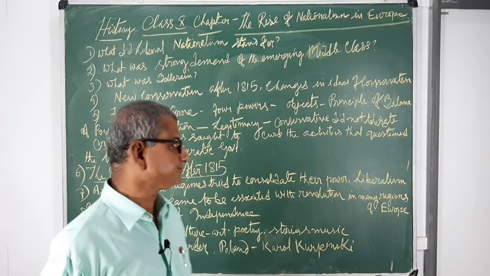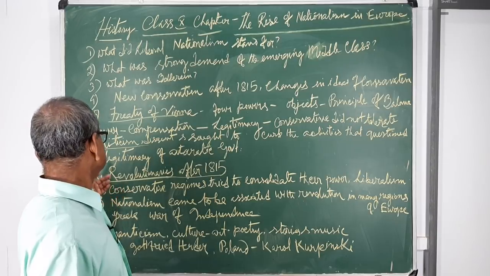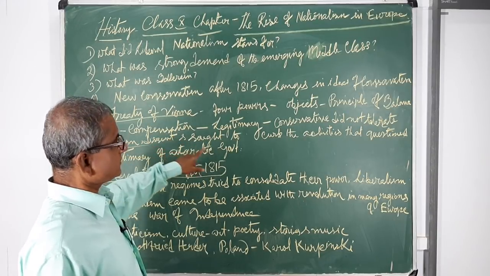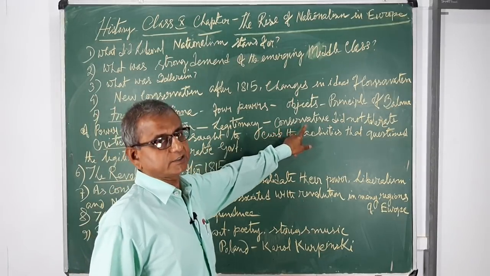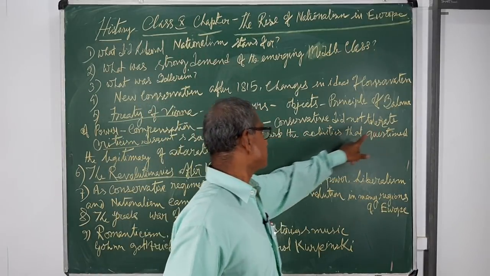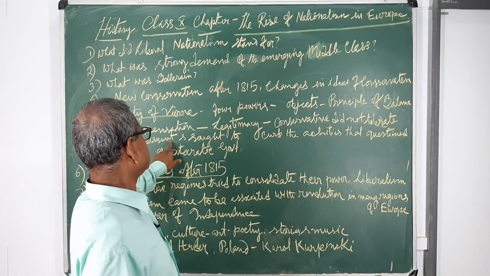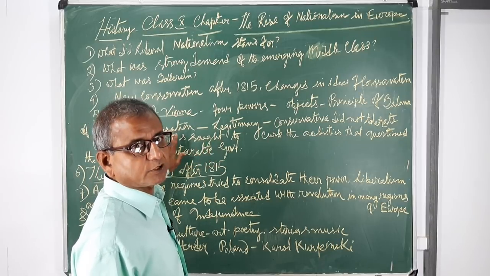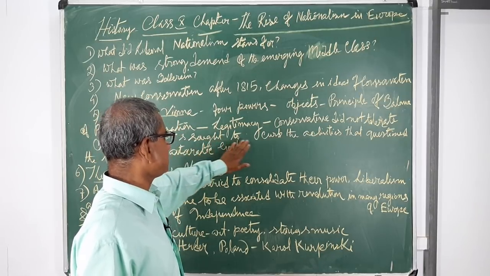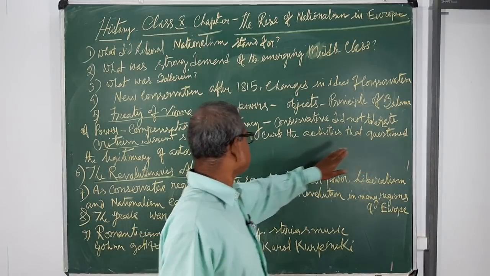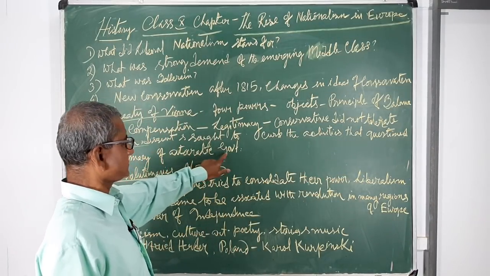Naturally, the conservatives at that time did not tolerate criticism or dissent against them and sought to curb the activities that questioned the legitimacy of autocratic rule.